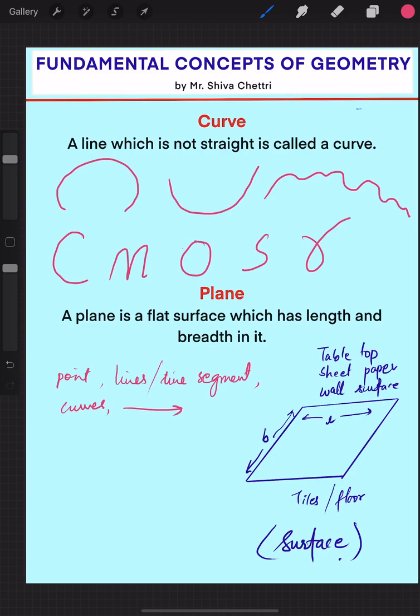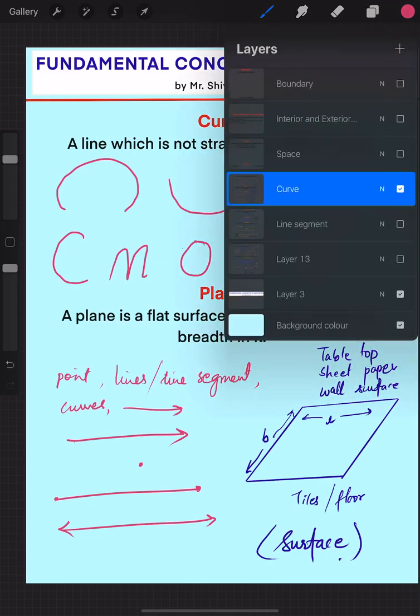But I'm drawing a dot, I'm making a line segment, and I'm making a line here, I'm making a ray. So I can draw everything in this plane. For me this is a paper, so I can draw anything on this plane paper. So a plane comprises all points, dots, line segments, curves, rays, everything. Now next we have the interesting part, that is space.